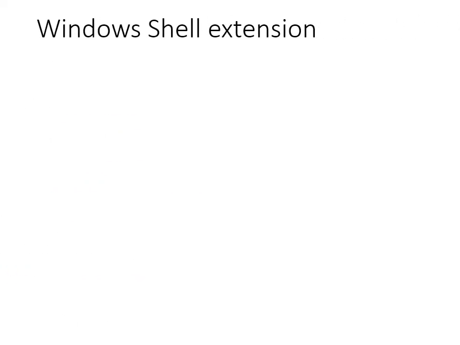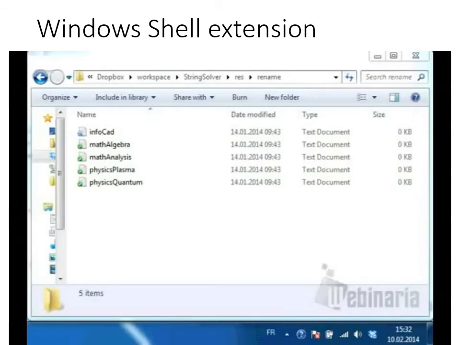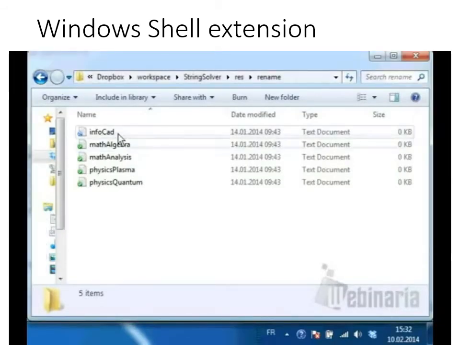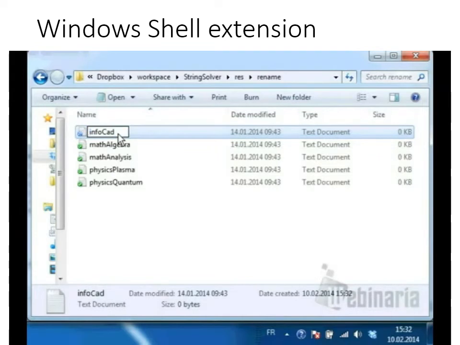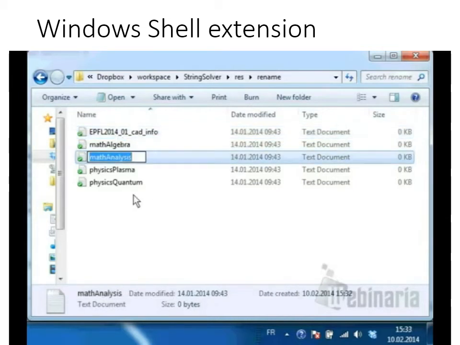Let us show you an example. A student would like to rename a course taken at EPFL. She renames one of the files, adding a prefix, a counter, and moving the parts of the file name. She does a similar consistent renaming for the third file.